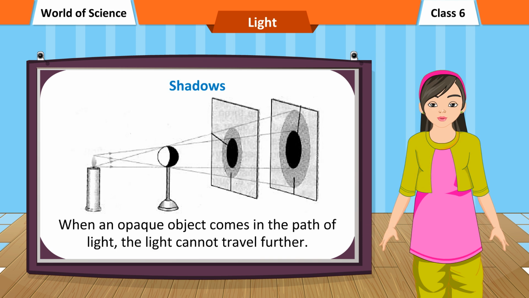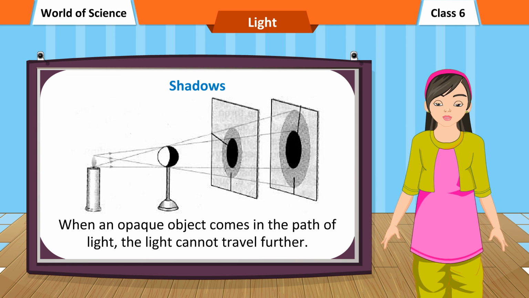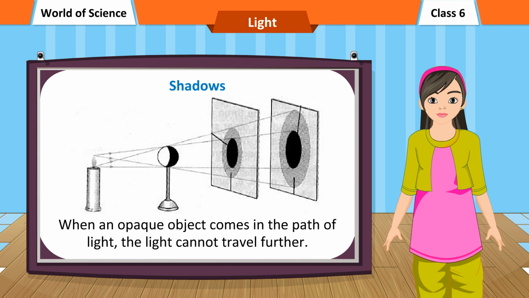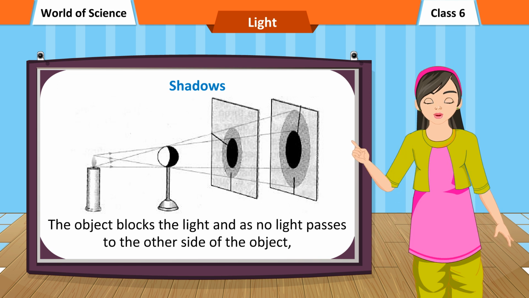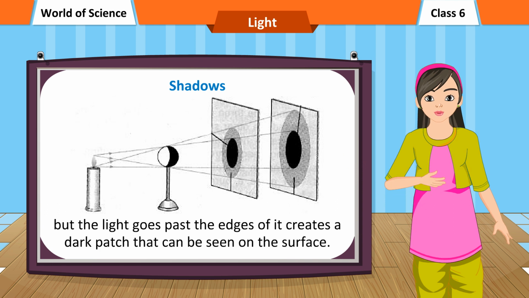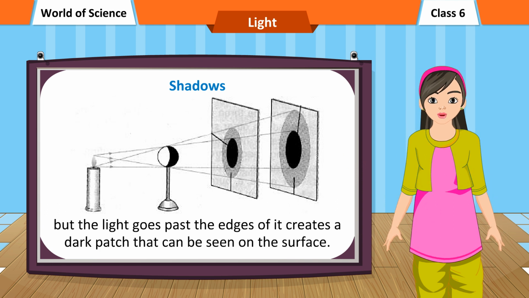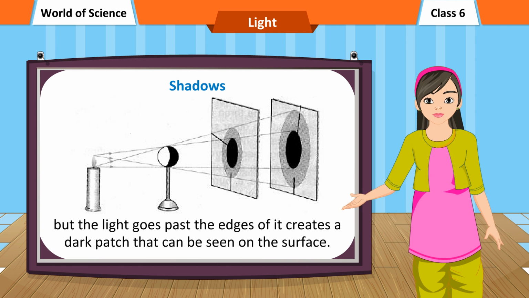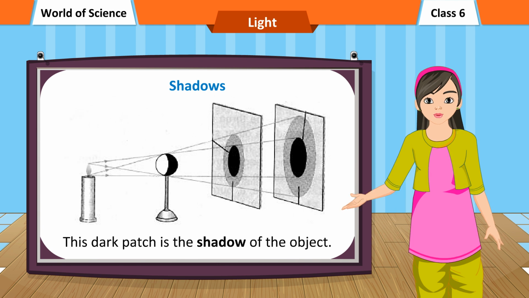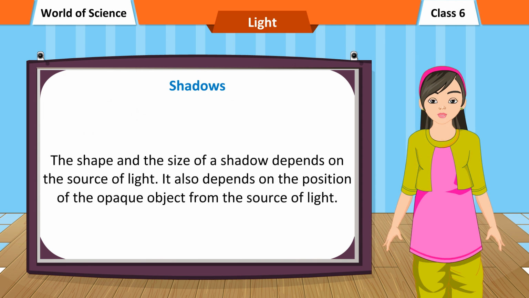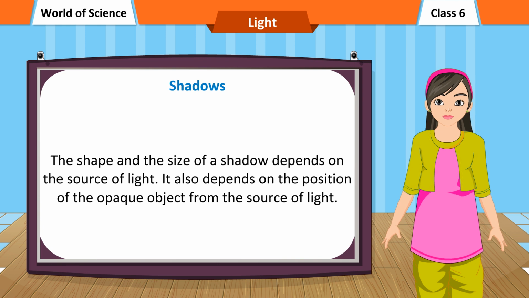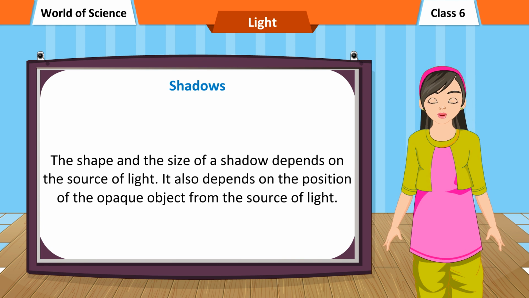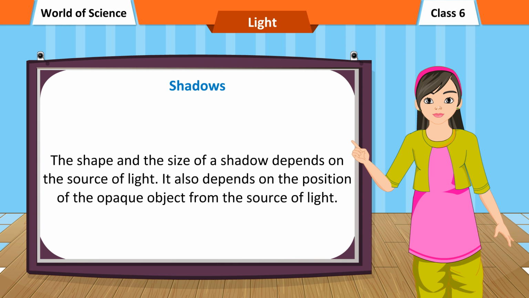Shadows. When an opaque object comes in the path of light, the light cannot travel further. The object blocks the light, and as no light passes to the other side of the object, but the light goes past the edges of it, it creates a dark patch that can be seen on the surface. This dark patch is the shadow of the object. The shape and the size of a shadow depend on the source of light. It also depends on the position of the opaque object from the source of light.